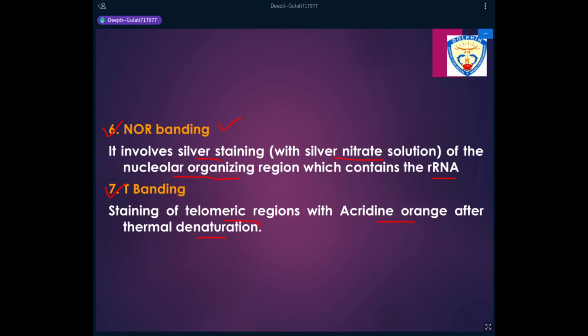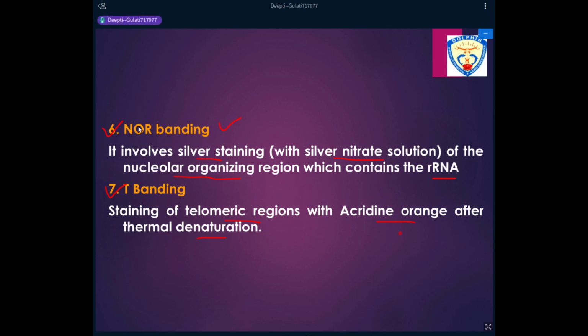So there are different banding patterns which can be obtained. There are different stains which are available for staining the chromosomes so that we can study the different areas of the chromosomes, where it is rich in AT, where it is rich in GC, where it has repetitive sequences. That is, you can study the centromere, you can study the pericentromeric areas, you can study the telomeres, you can study the NORs or the nucleolar organizing regions, and you can prepare an idiotype of the chromosome.